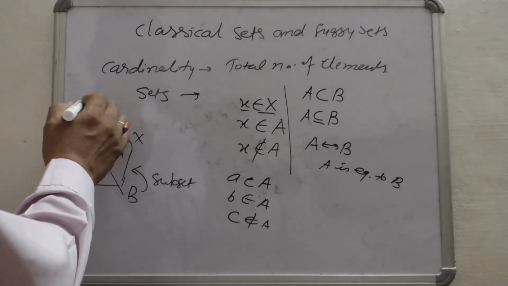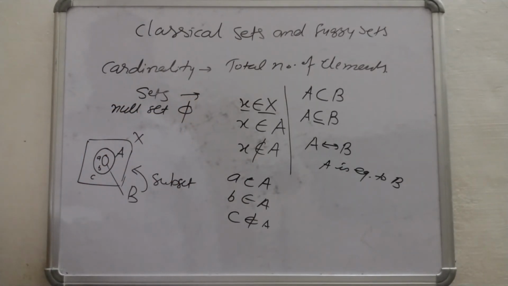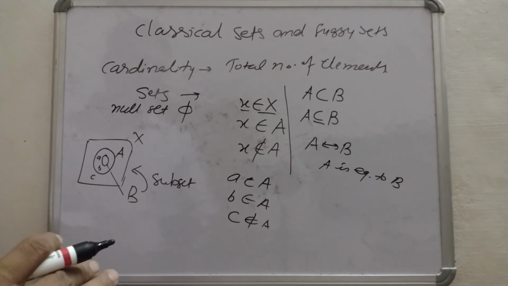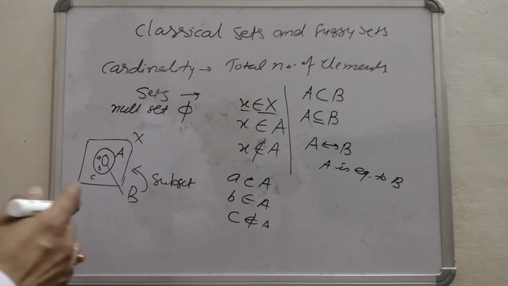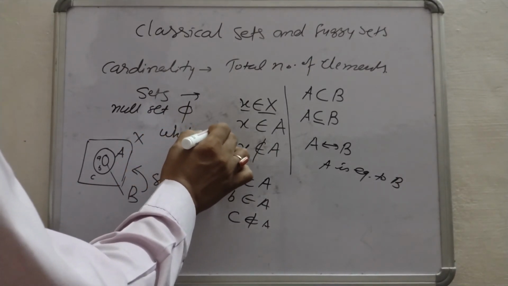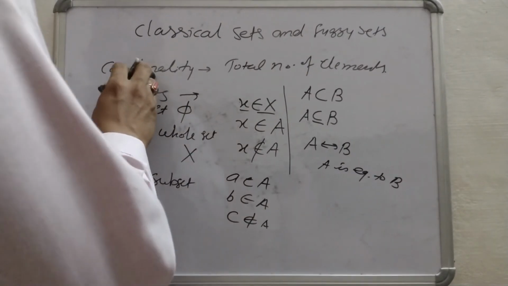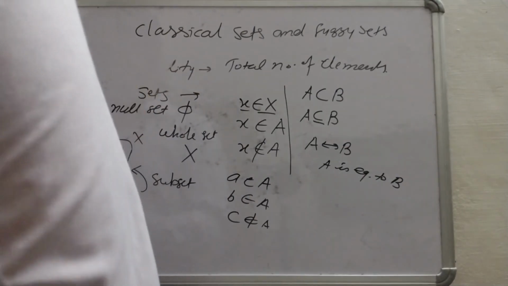Now one more set is the null set. Null set is denoted by phi. Phi means no elements are there. And another is the whole set. The whole set is X, that is the collection of all the elements in the universe. So let us see with an example.